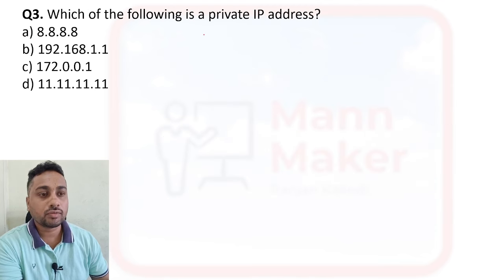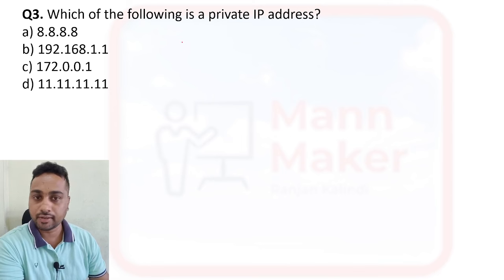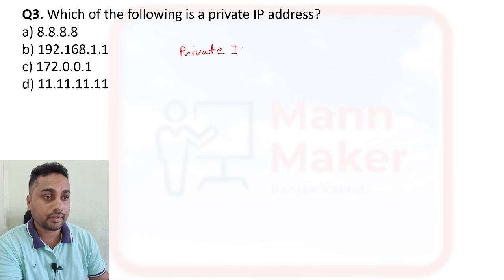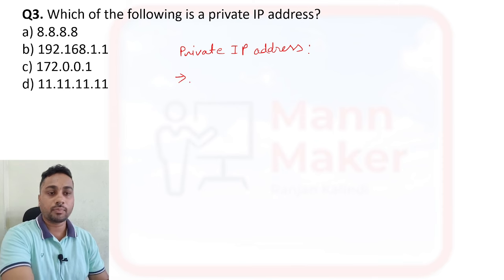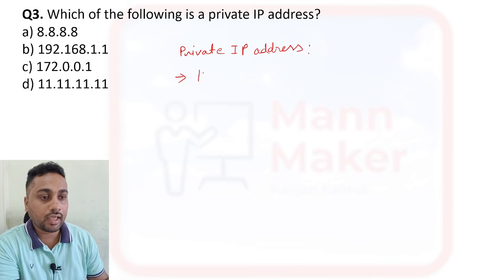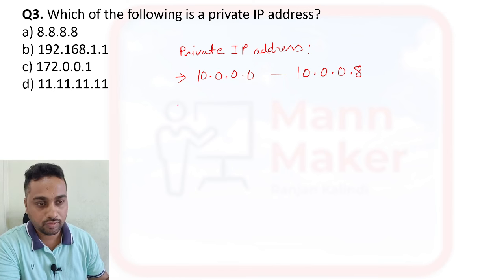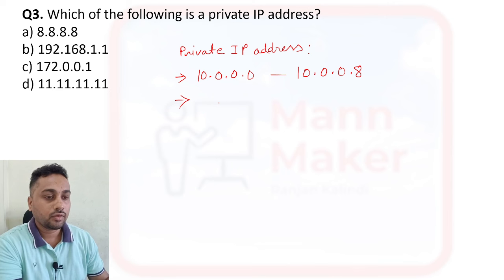Okay, which of the following is a private IP address? So among them, which are the private IP addresses? If we talk about private IP addresses, that is internet protocol addresses, basically we have 10.0.0.0 to 10.255.255.255. Okay, then we have